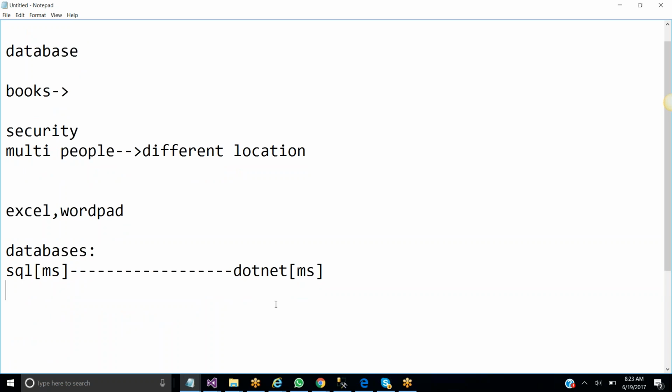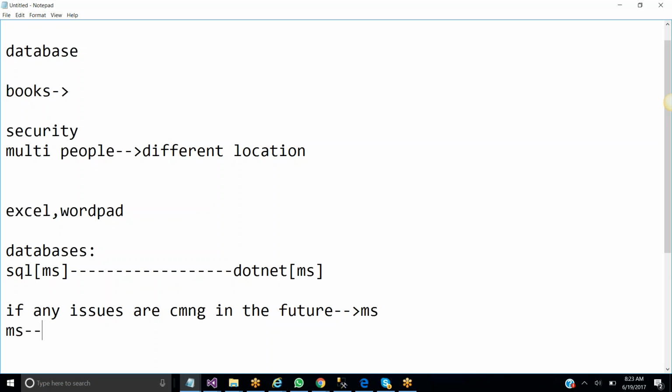Suppose the SQL Server and .NET both are developed by Microsoft, then if any issues are coming in the future, we need to coordinate only with the Microsoft people. Because Microsoft is the whole and sole authority of both .NET and SQL Server.